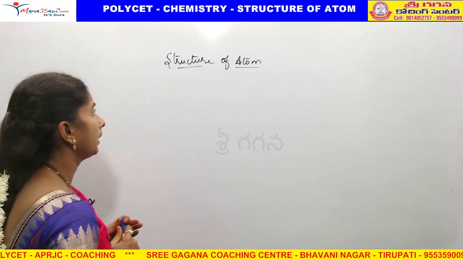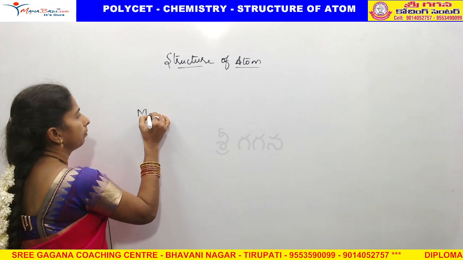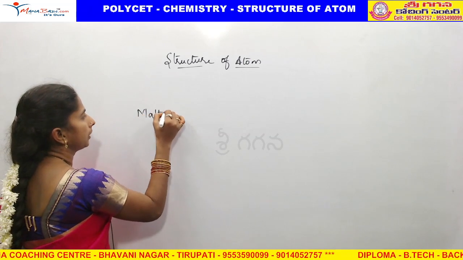What is meant by an atom? Actually, matter. We know matter. What is meant by matter?